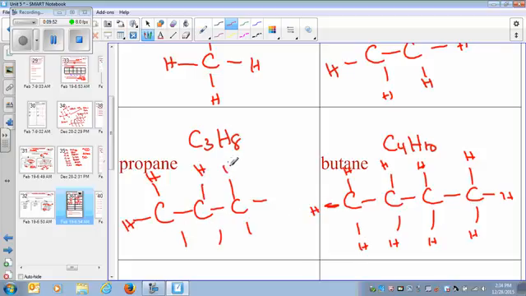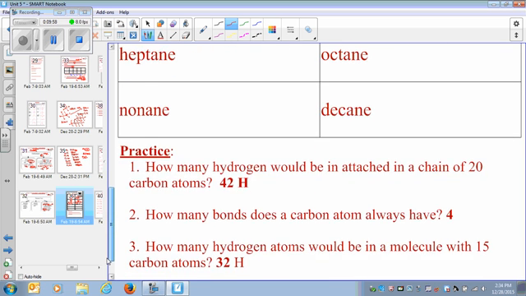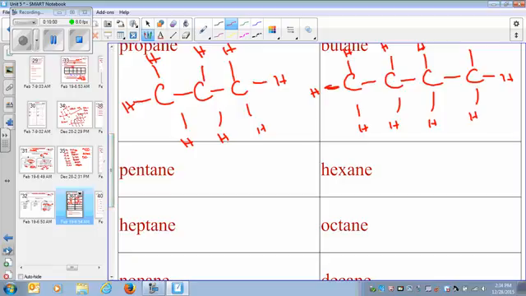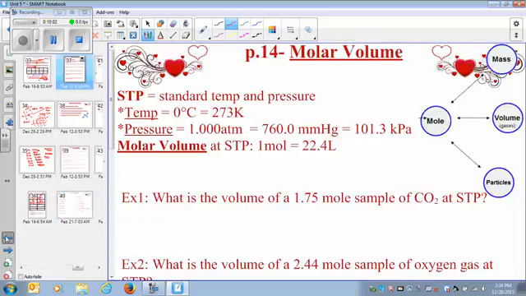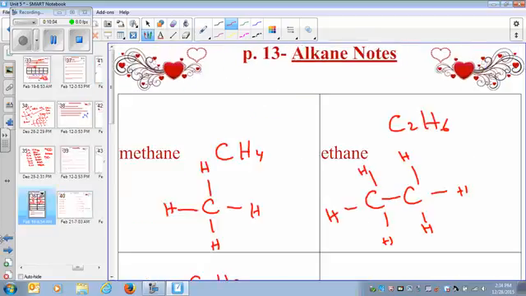So I want you to go ahead and complete this chain of organic compounds. Just complete all of these. You have to do this, and then you will do the practice in the class. So that's all you learn about organic compounds, and we'll do more practice in class.